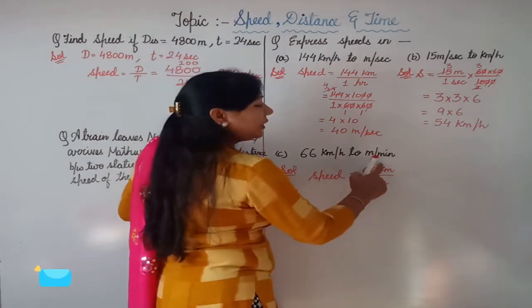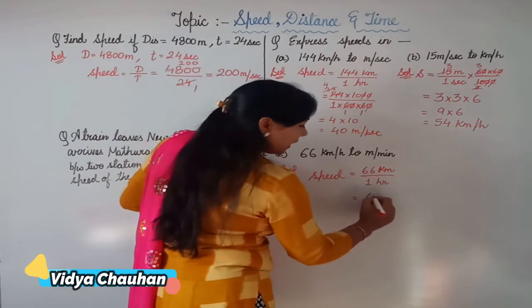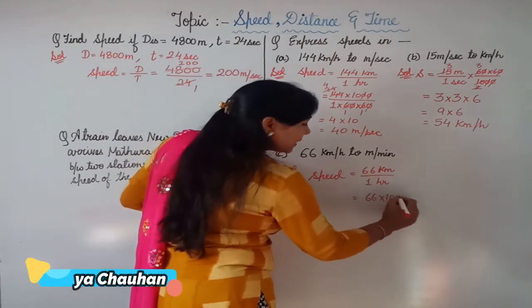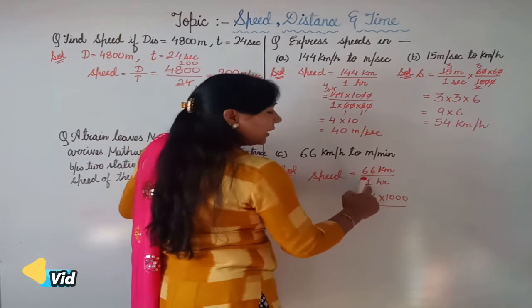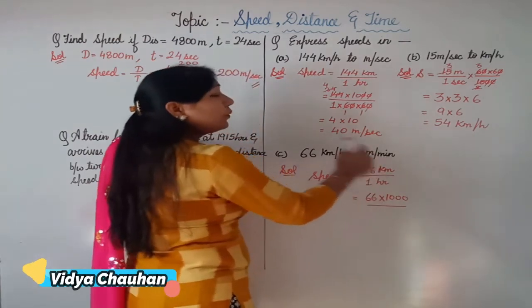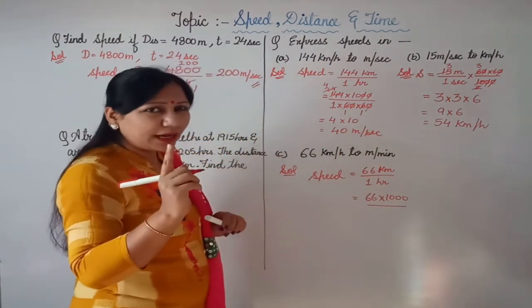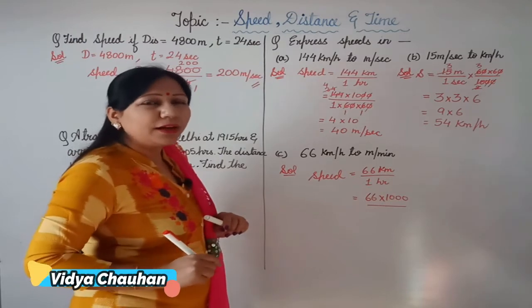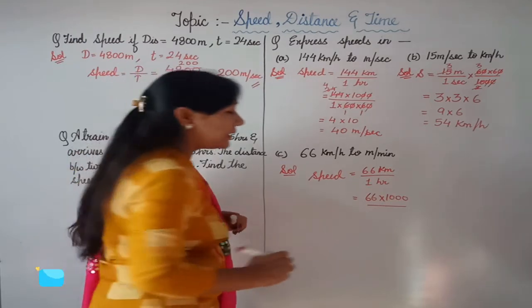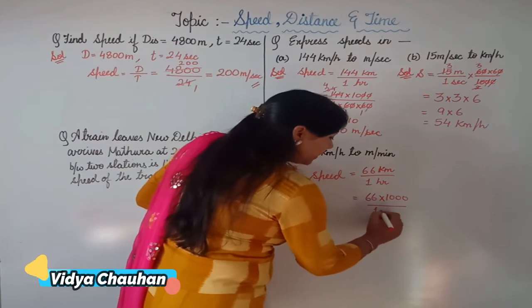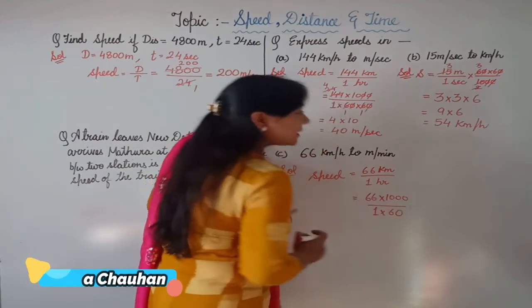Now convert kilometers to meter. So for that we will multiply 66 by 1000. And now we have to convert 1 hour to minutes only, not into seconds. So how many minutes make 1 hour? Yes, 60 minutes. So we will simply multiply this term 1 by 60.